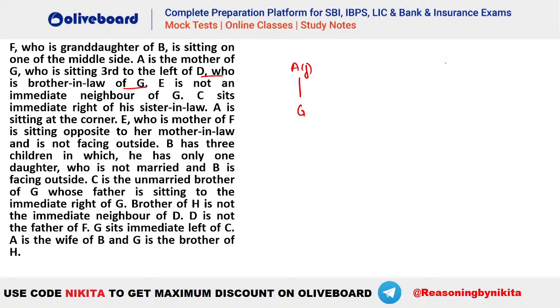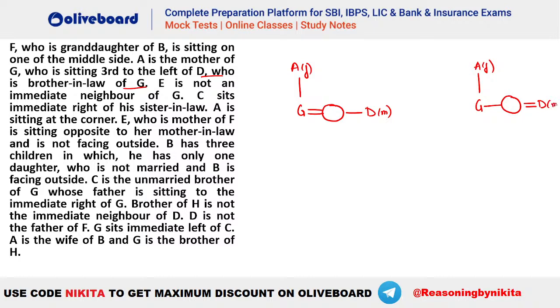What are the possibilities here? Let's try. Okay, A is a female person, she is here. So there are two possibilities. Either G is married to somebody, that somebody has a brother who is your D, right? This is one possibility, such that D is the brother-in-law of G. Another possibility is that G has a sibling here, right? एक sibling है, and that sibling is married to your D, right?